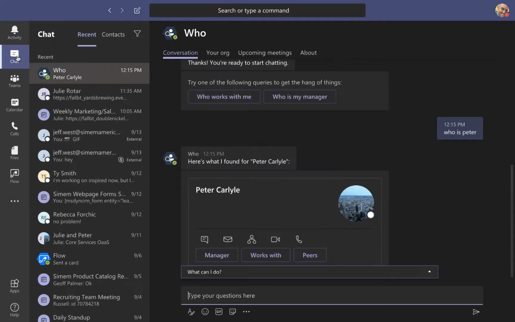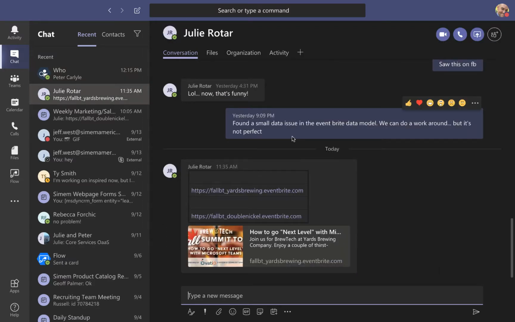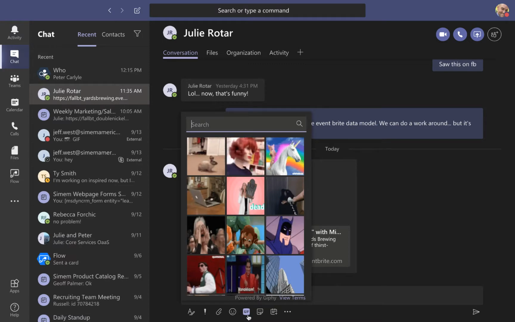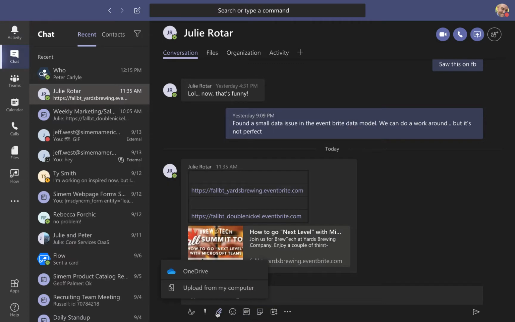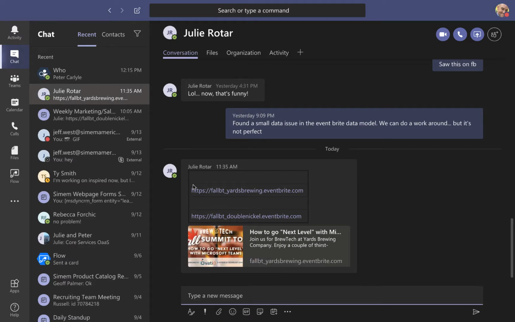Next up is chat. So this really is a replacement here for your Skype, your instant messenger. Maybe in the past you used AOL as instant messenger, or Yahoo Messenger, or any of these other instant messaging products. Again, Teams with this single application has this kind of capability. And it's a great tool to use. A lot of functionality as far as things like, all right, I want to send a GIF, or I want to send some images, I want to do attachments, all from one spot.